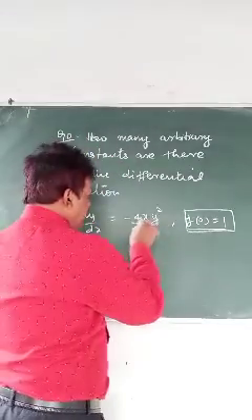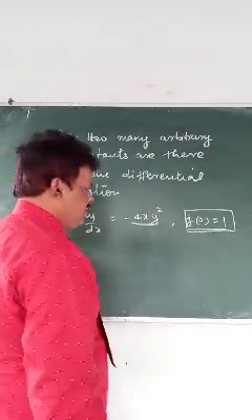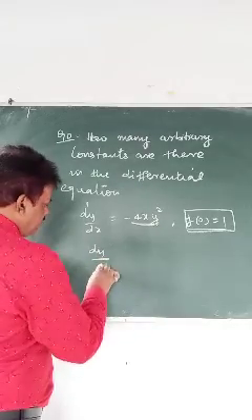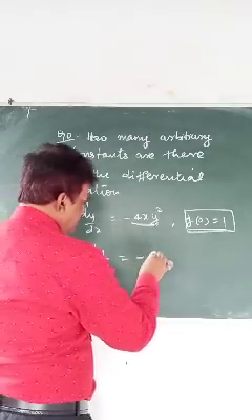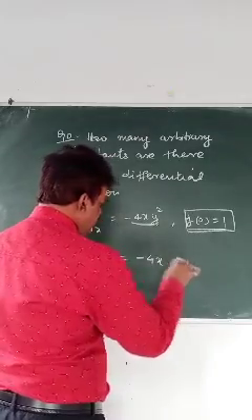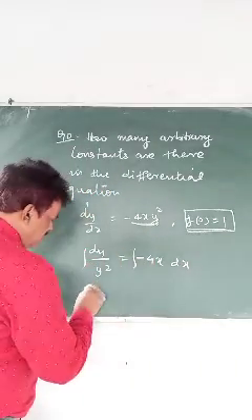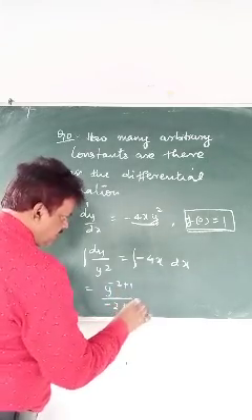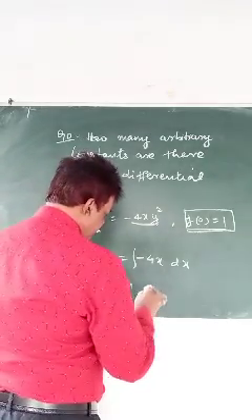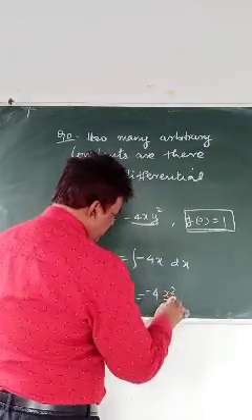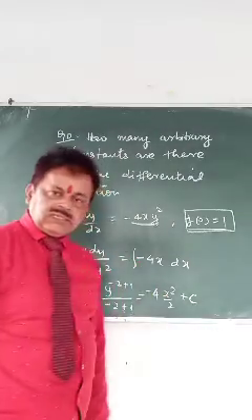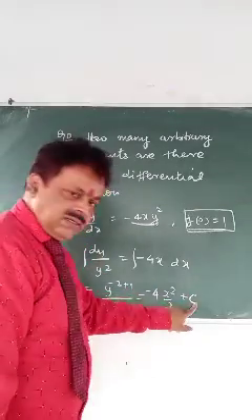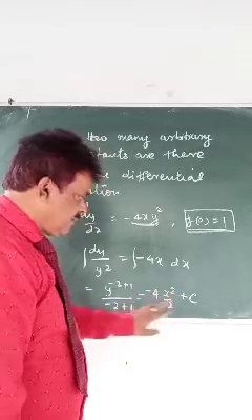Suppose you integrated it. If you want integration, I can show you also. dy by y square equals 4x dx. Actually, no need to solve. This is y to the power minus 2 plus 1 by minus 2 plus 1, equals 4 x square by 2 plus a constant. This is how you write it. That means when the degree is 1, you have one constant. Solution part we are not discussing.